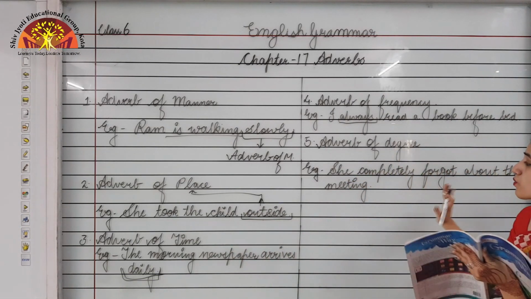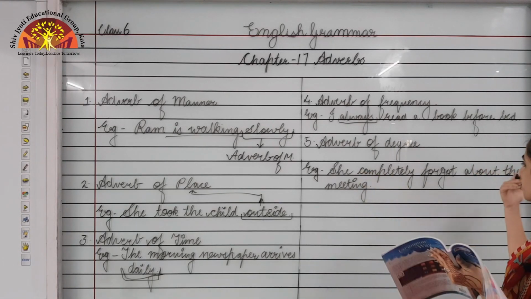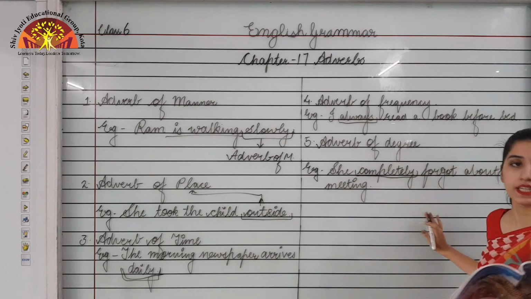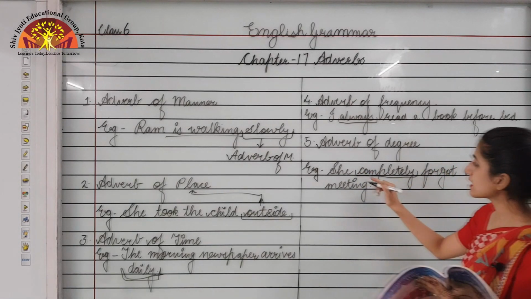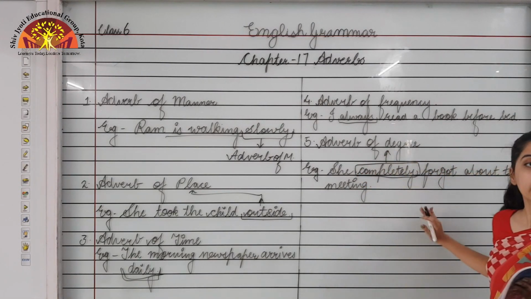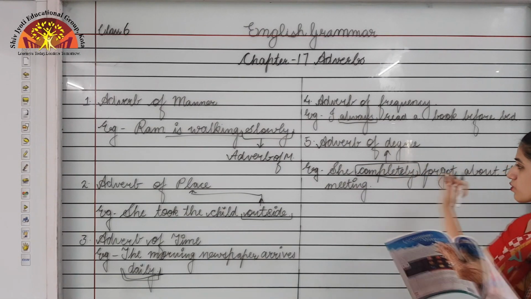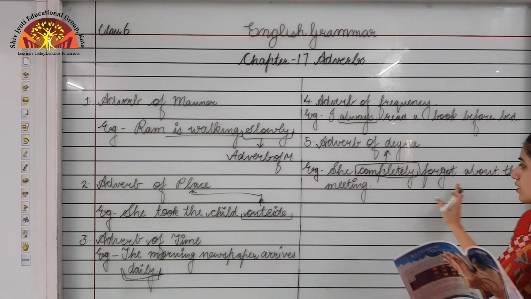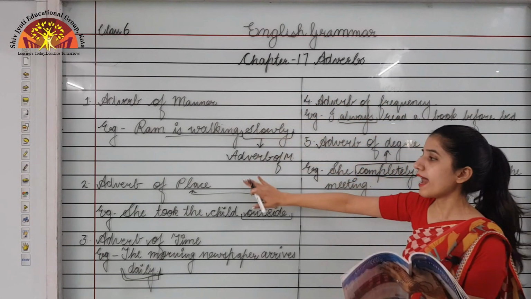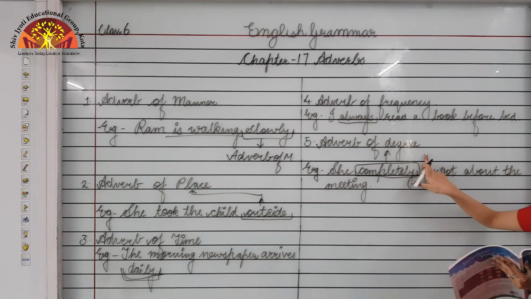Now, to what level had she forgotten about the meeting? That is completely. She had completely forgotten about the meeting, isn't it? So this completely is the adverb of degree, because it is telling us to what extent the action took place. Okay, so these are the 5 types of adverbs: adverb of manner, adverb of place, adverb of time, adverb of frequency, and adverb of degree.